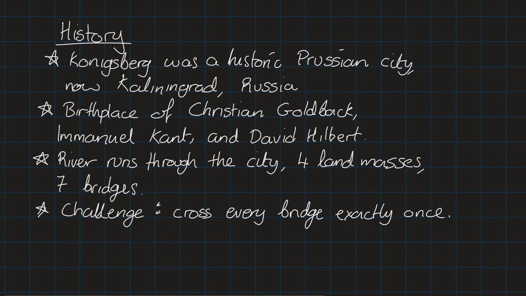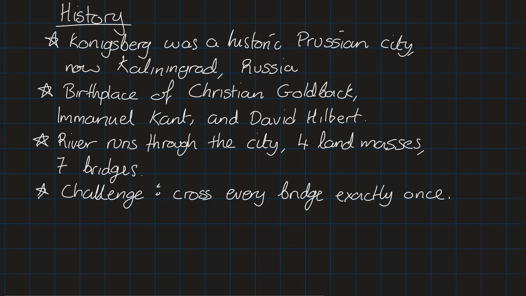But what's relevant for us is the fact that there is a river that runs through the city. There are 4 land masses, and there are 7 bridges. I'll show you a picture in a minute. The challenge, a popular challenge a long time ago, was to try and cross every bridge exactly once. So years ago, when people were bored in Konigsburg, they would go for a walk and try and cross every bridge exactly once.